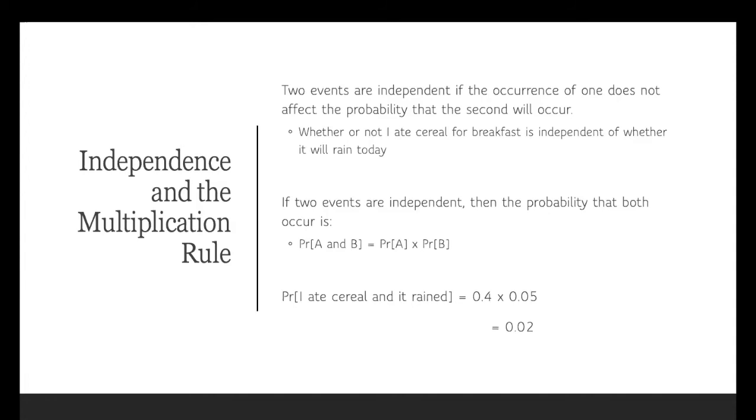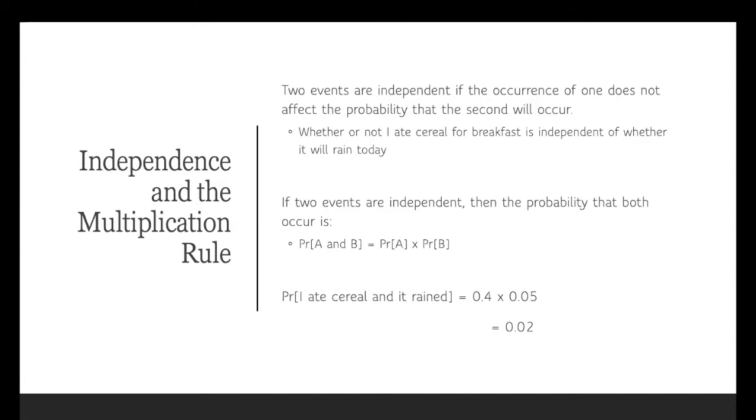So in my silly example that I gave you above, the probability that I ate cereal for breakfast and it rains is equal to, let's say, 0.4 times 0.05 to come up with a probability of me eating cereal in the morning and it later raining that day of 0.02.